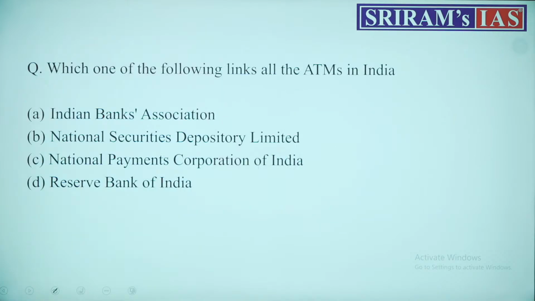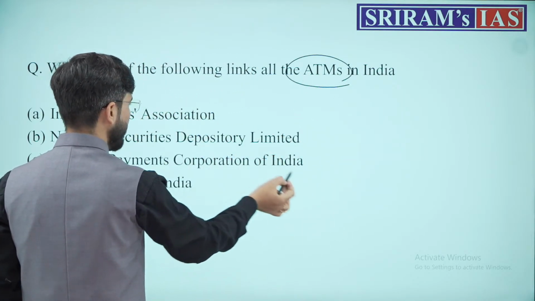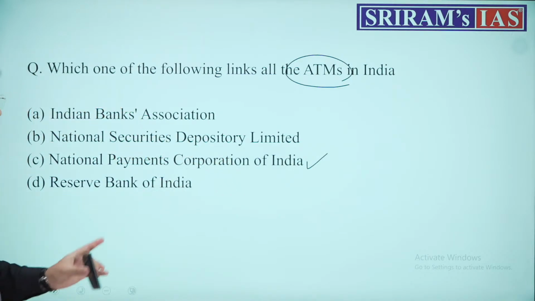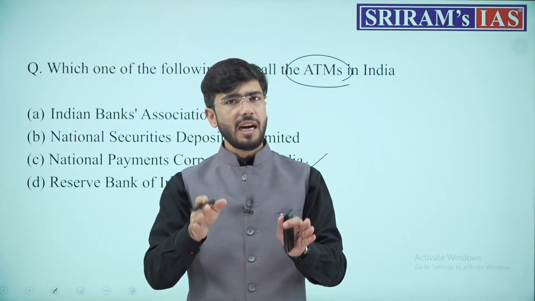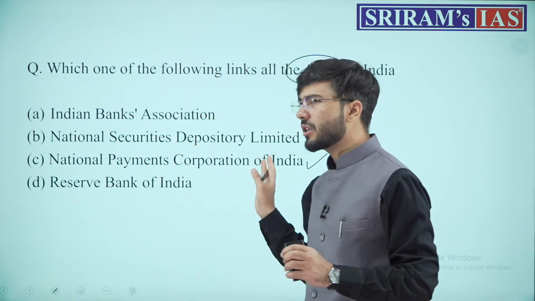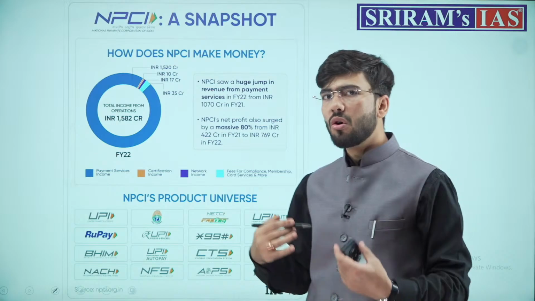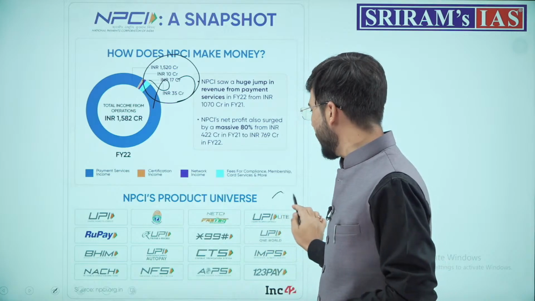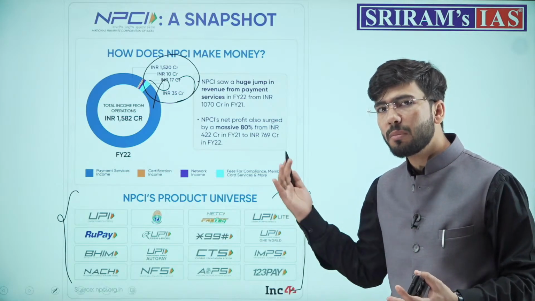Next question, which one of the following links all the ATMs in India? This is per se a function of NPCI, which basically deals with the payment system of India. All the payments and settlement systems, whether that is NEFT, RTGS, IMPS, or UPI, all of it is dealt with by this organization called the National Payments Corporation of India. This NPCI has also issued, leave the numbers aside, we do not need the numbers for prelims, but yes, we need all of this to make sure that we know what the other initiatives of this NPCI are.